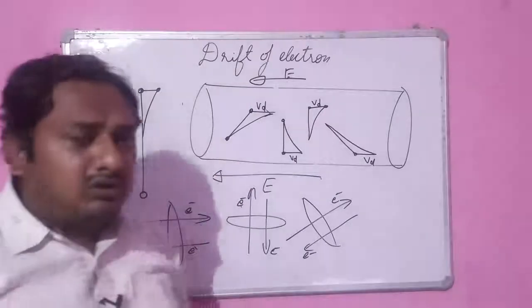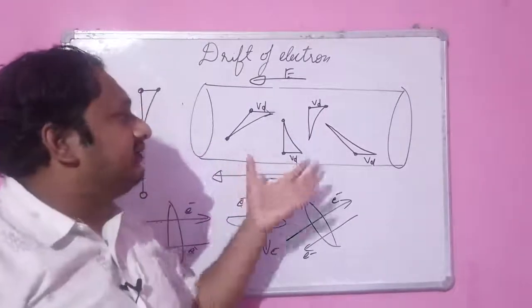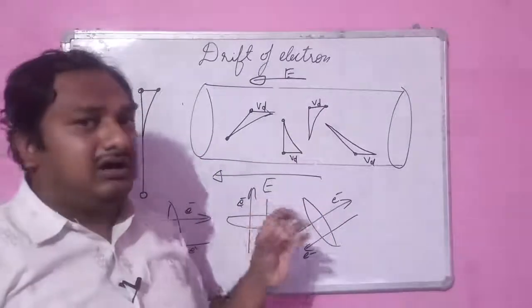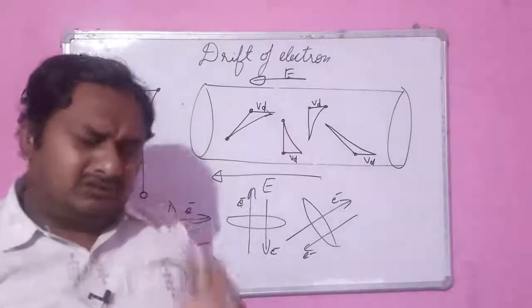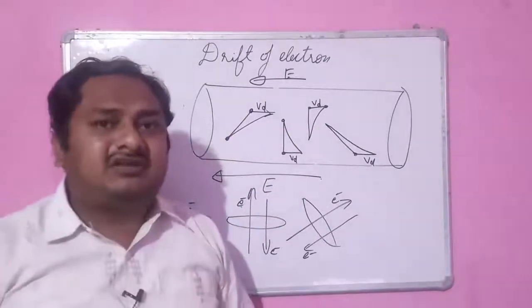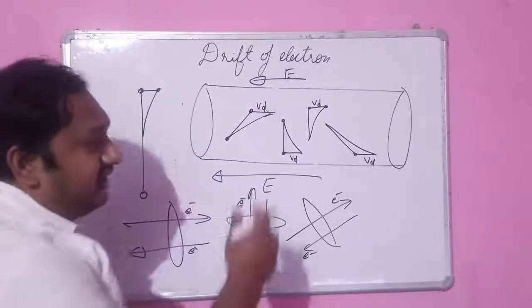So we can say on an average all the electrons drift in the favor of force, and they have a particular direction. Now think, if they have a particular direction, they will cross a certain area.